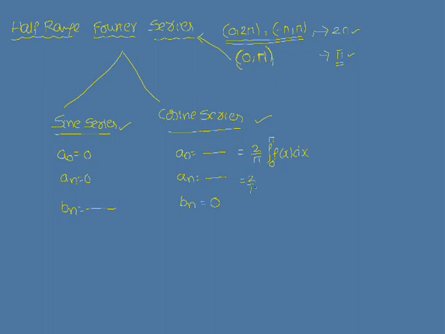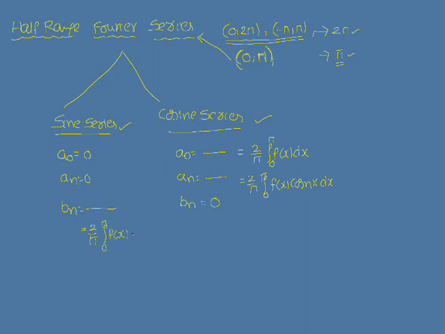An is equal to 2 by pi into integral 0 to pi f of x cos nx dx. And for bn,